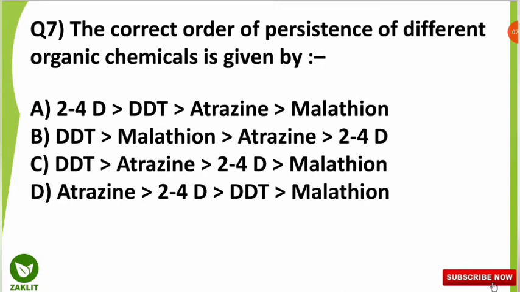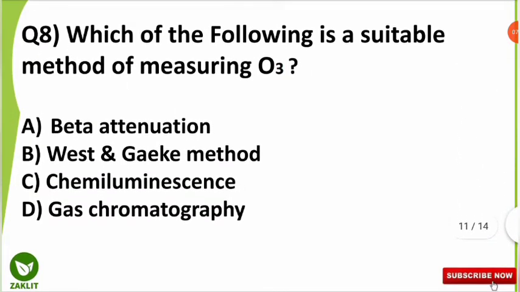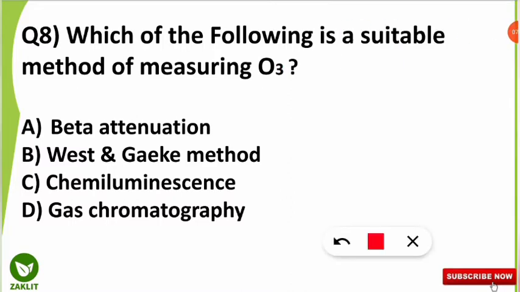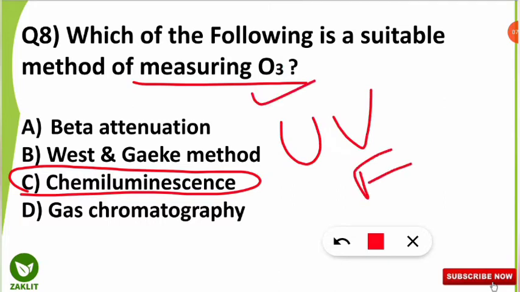So let's move to the eighth question. The eighth question is, which of the following is a suitable method for measuring ozone? So among the four options, the suitable method for measuring ozone is the chemiluminescence technique. And other techniques also you should remember: UV absorption technique to measure ozone, also electrochemical process to measure ozone, and other chemical processes which are involved to measure ozone.